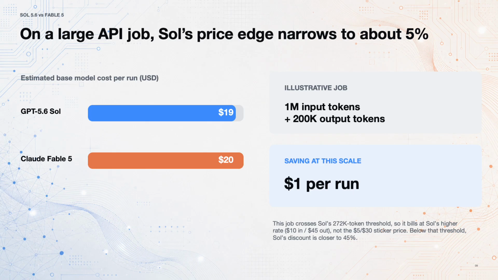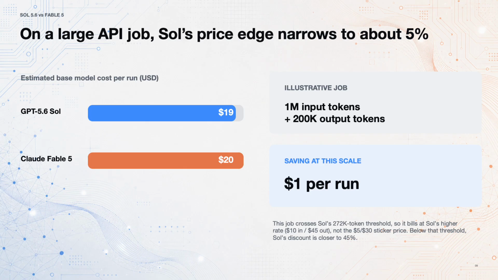Imagine 1 million input tokens and 200,000 output tokens. A genuinely large job. At that size, the request crosses Sol's own long context threshold of 272,000 input tokens, so the entire request bills at Sol's higher rate. $10 input, $45 output, not the headline 5 and 30. That puts Sol at $19 for this job. Fable, which Anthropic prices the same way regardless of length, costs $20, 10 for input and 10 for output.